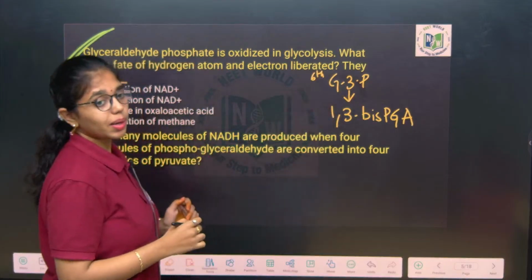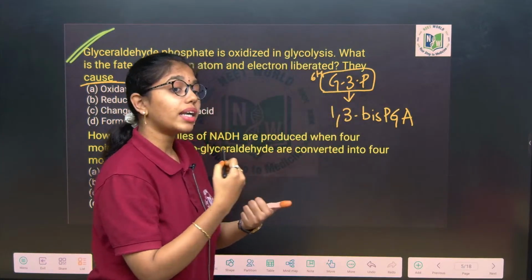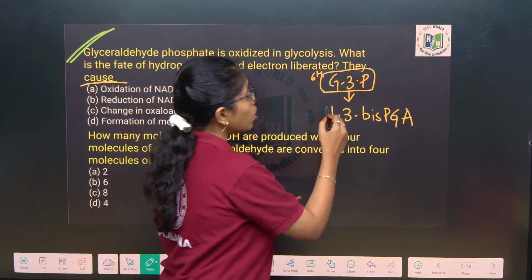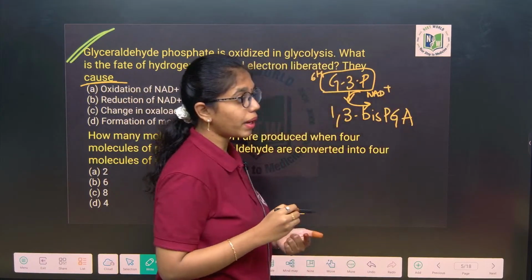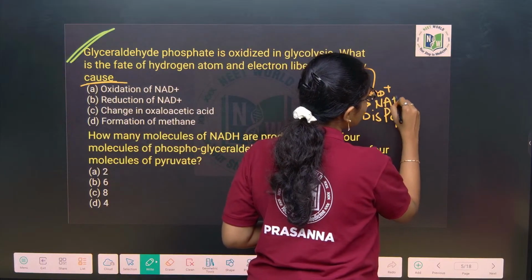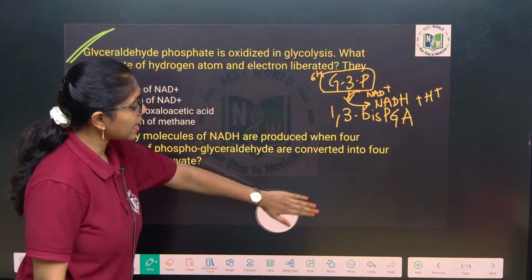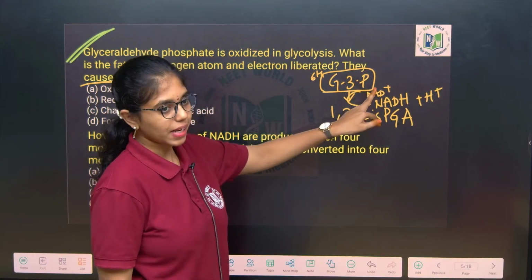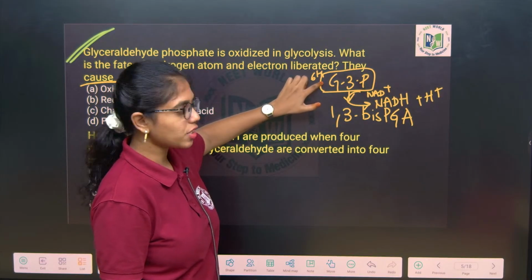In this 6th step, from this glyceraldehyde 3-phosphate, whatever protons, those are H plus ions, and electrons are there, those are consumed by what? NAD plus. They are consumed by NAD plus and released into what? NADH plus H plus. Fine. So here, what is happening? Reduction of NAD plus into NADH plus H plus and oxidation of this substrate. Glyceraldehyde 3-phosphate is oxidized to what?